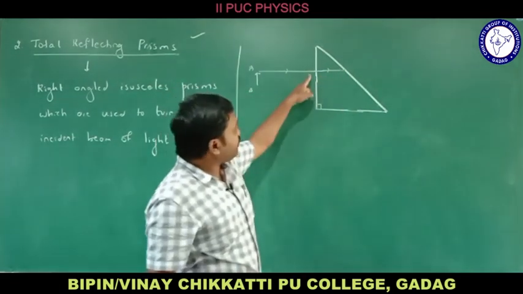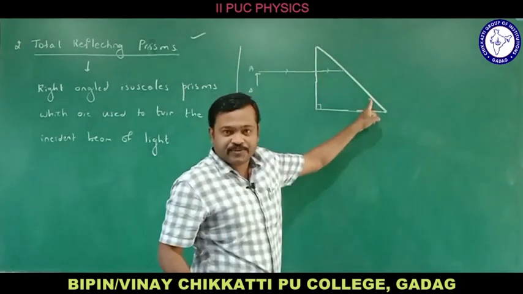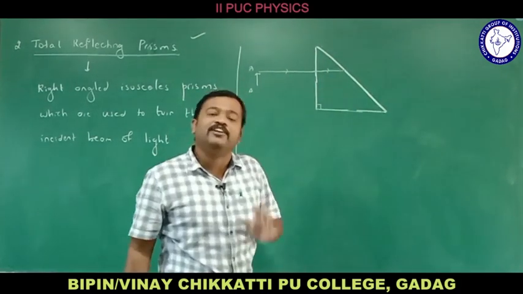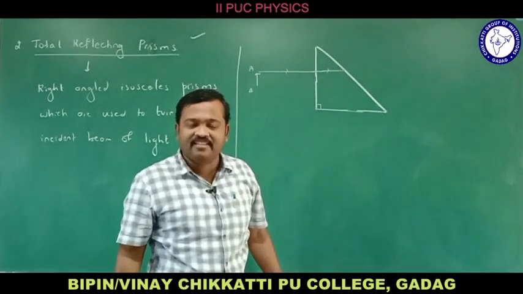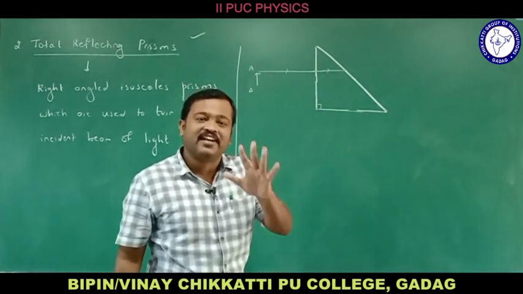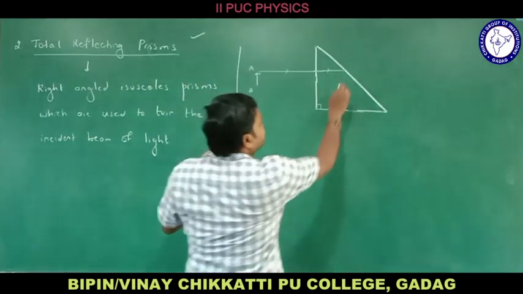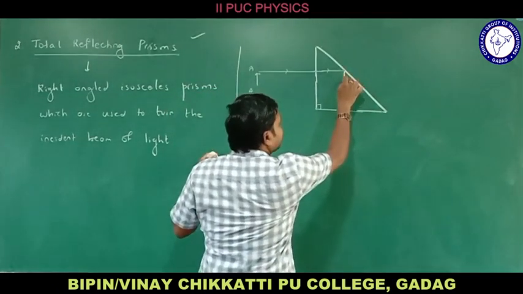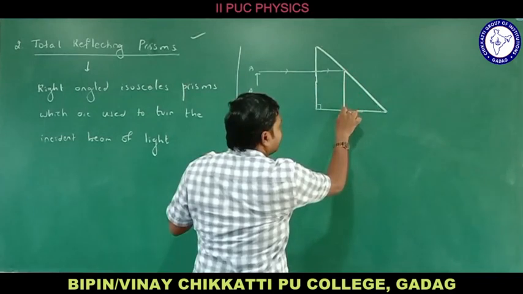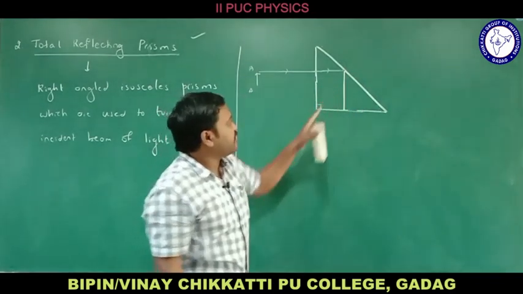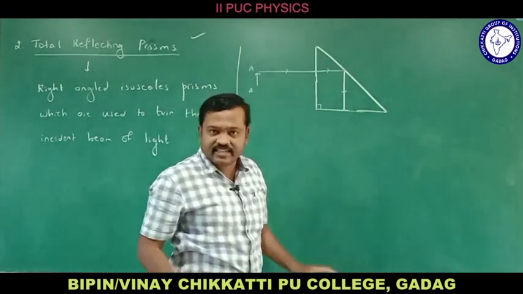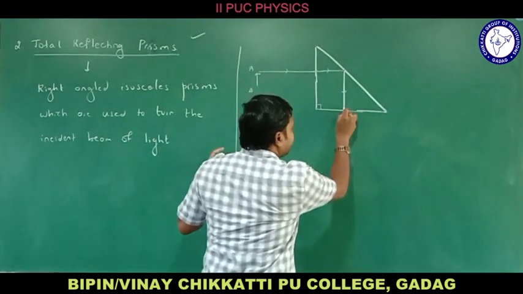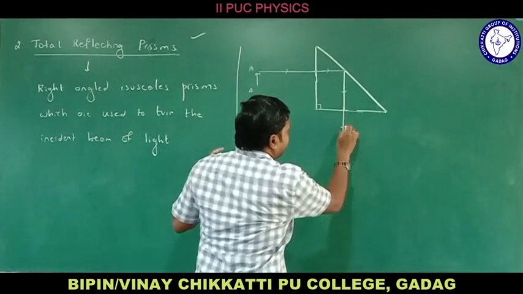When this ray is incident on the hypotenuse, the angle of incidence will be greater than the critical angle. If the angle of incidence is greater than the critical angle, then it suffers total internal reflection, and it reaches this point. When the ray reaches this point, again the angle is 90 degrees, so it moves in a straight path.